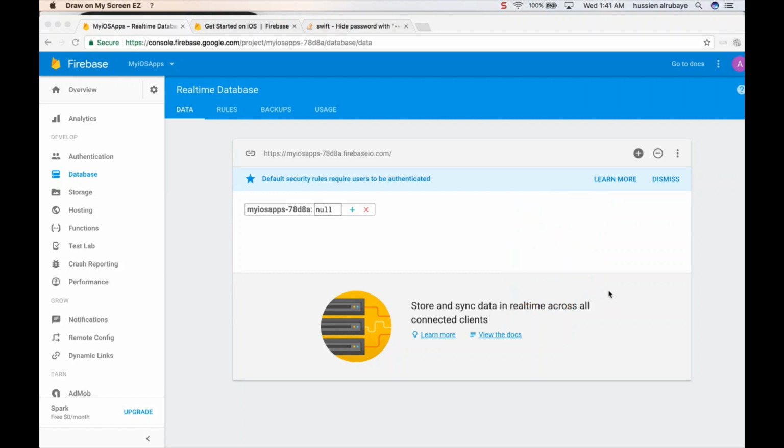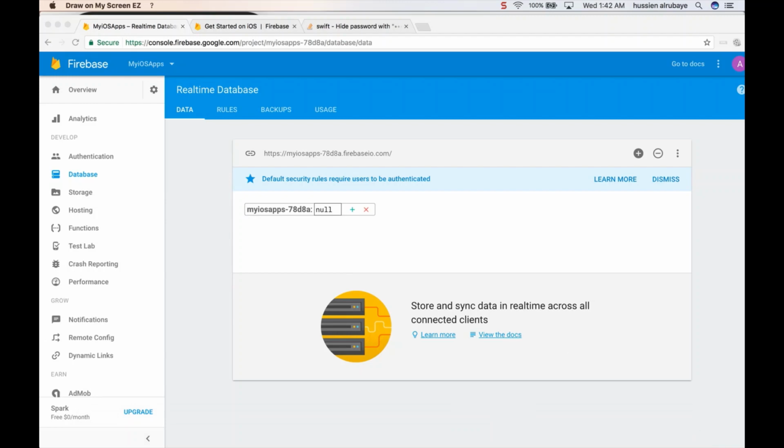So what I want to do now is have users' information. Suppose you have a node named users. In users you have user. Every user has a UID as a node, and this node has the user full name as a key and value, and the user email if you want it, if you don't, I don't care about it, and the user image also. So you have a list of users here, and every user will have the same information, these two pieces of information. And this is how the Firebase database works, just nodes.